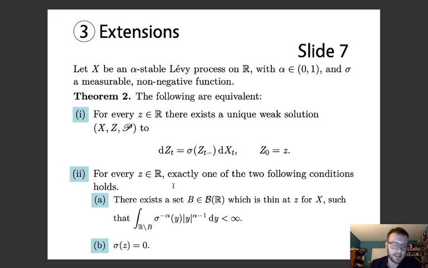First, there exists a set B which is thin at z for the process X, such that this integral condition is satisfied: sigma to the minus alpha is integrable against y to the alpha minus 1 on the complement of B; or sigma is 0 at z. Once again, that second condition corresponds to the trivial solution existing, the first to a non-trivial solution existing, and the fact that z satisfies exactly one means that the solution is unique in law when issued from every point.